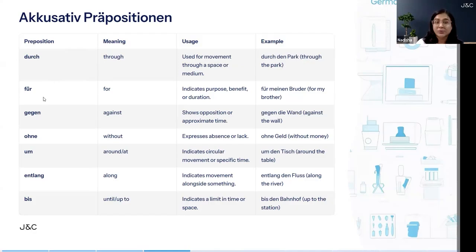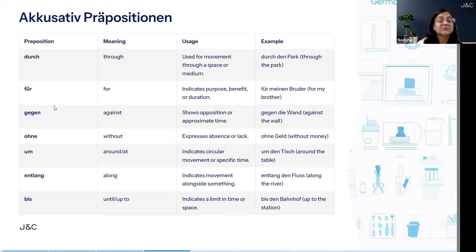Next is für. Für is for. The usage is it indicates purpose, benefit, or duration, like für meinen Bruder, for my brother. Now do you see meinen is coming here, not mein or meiner, because this is an accusative preposition. The noun or pronoun next to it will become accusative. It will trigger the accusative case, and we did the definite and indefinite table now, so it will follow that. Now this is a possessive article, so the possessive article for masculine becomes meinen.